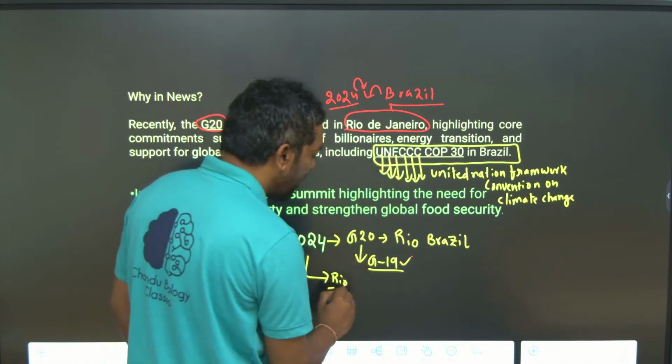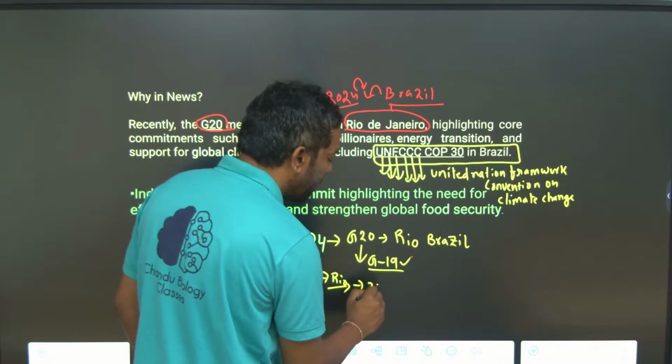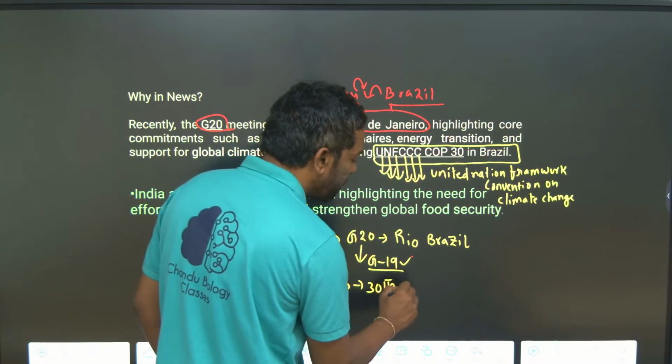This convention is the 30th convention, the 30th UNFCCC.